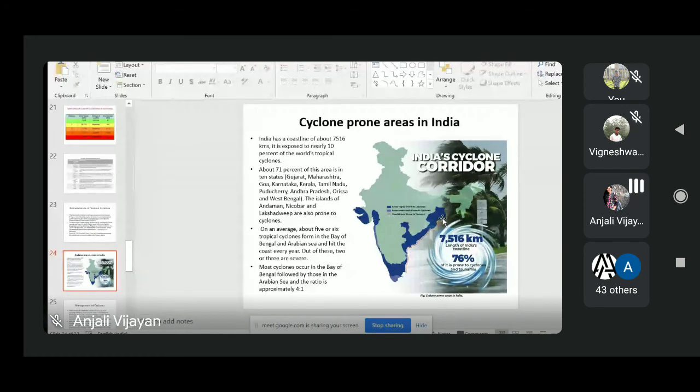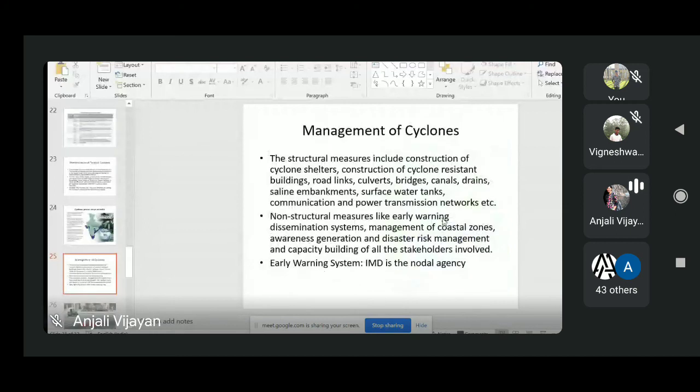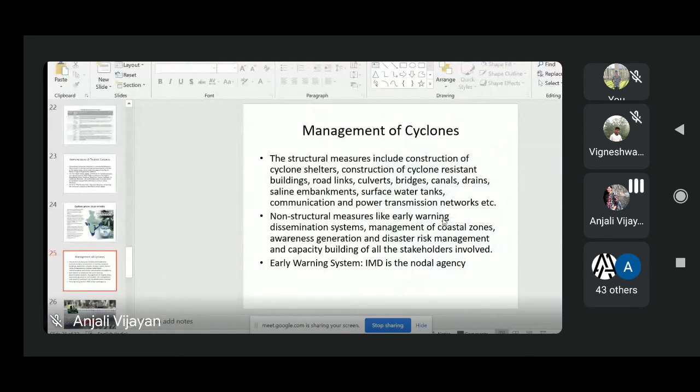Now we will see how we can manage cyclones. As in the case of flooding, there are structural and non-structural mitigation measures for cyclone disaster management. During a cyclone, there can be damage to buildings and structures.